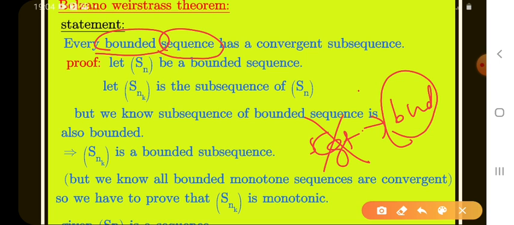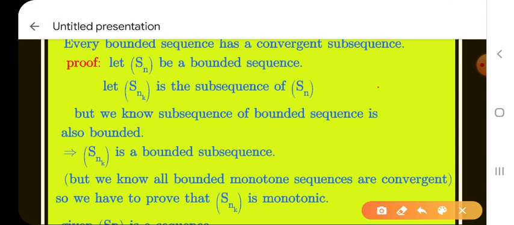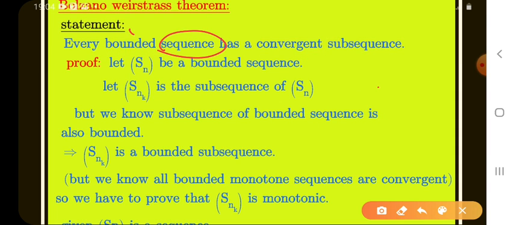But this sequence has a subsequence. Which type of subsequence? A convergent subsequence. Now we have to prove: we take just a bounded sequence, but we prove the subsequence of this bounded sequence is convergent. Is it clear or not? The given sequence is just bounded, but we take a subsequence from this sequence, and we have to prove this subsequence is convergent.